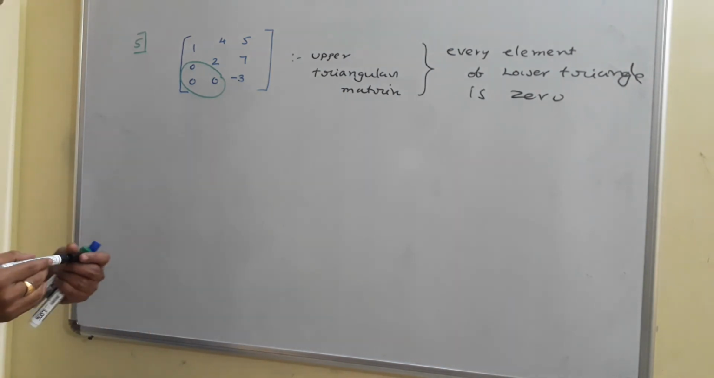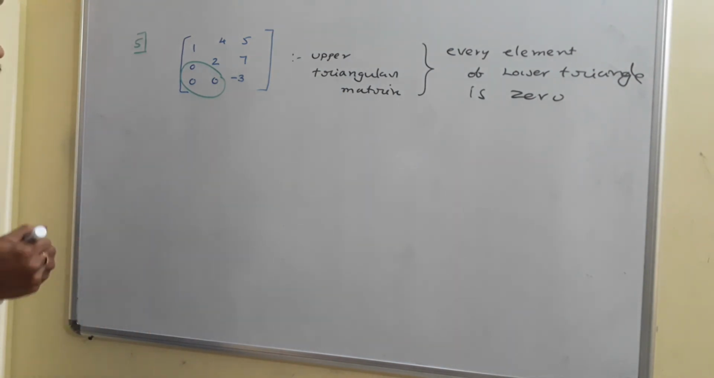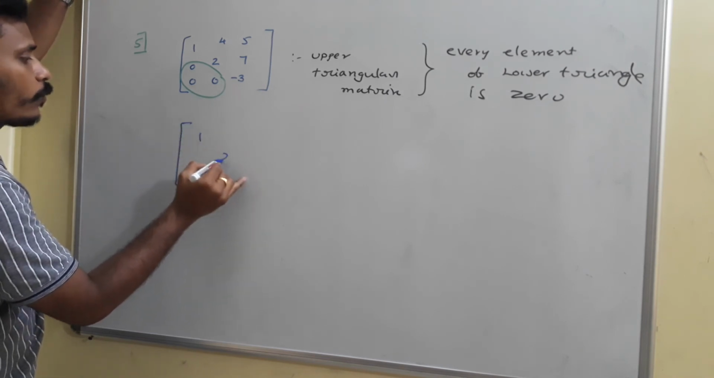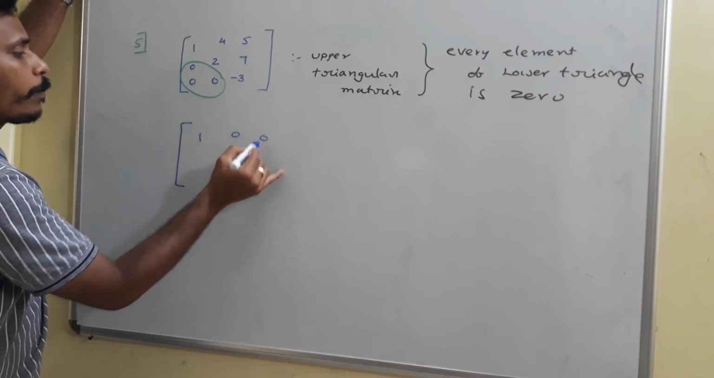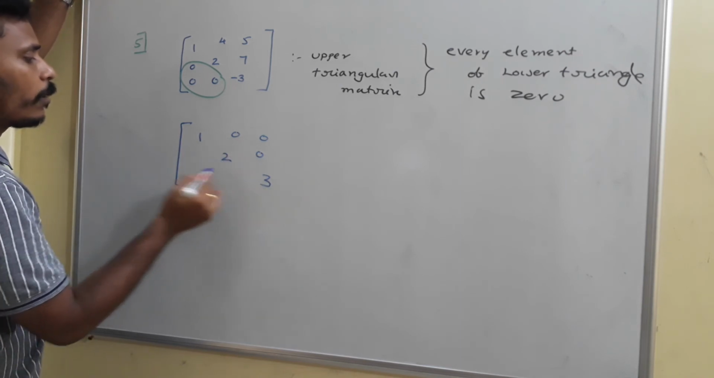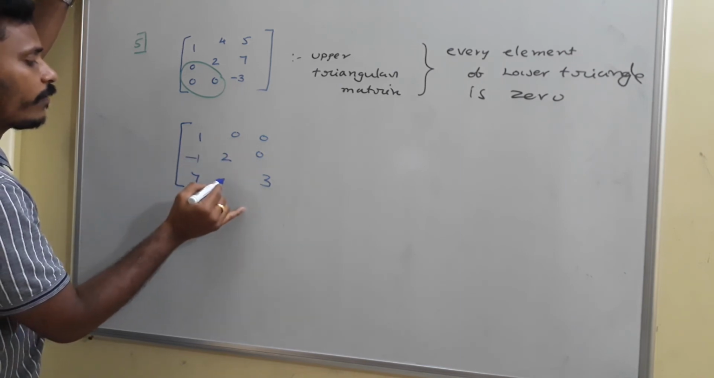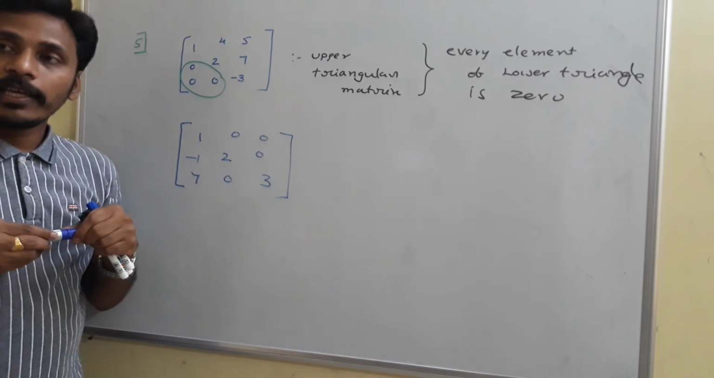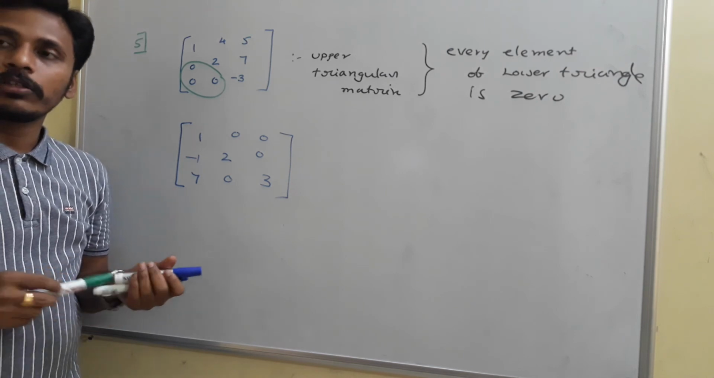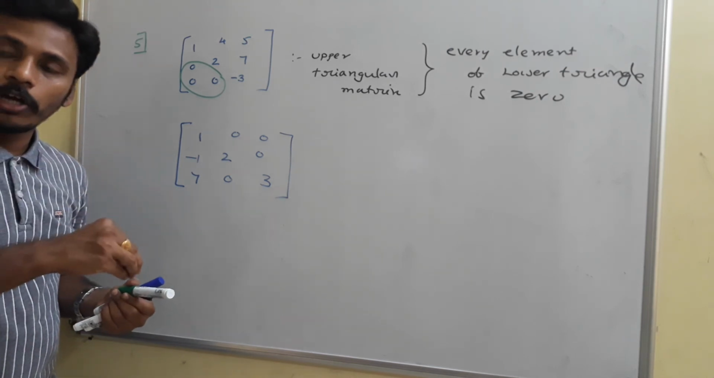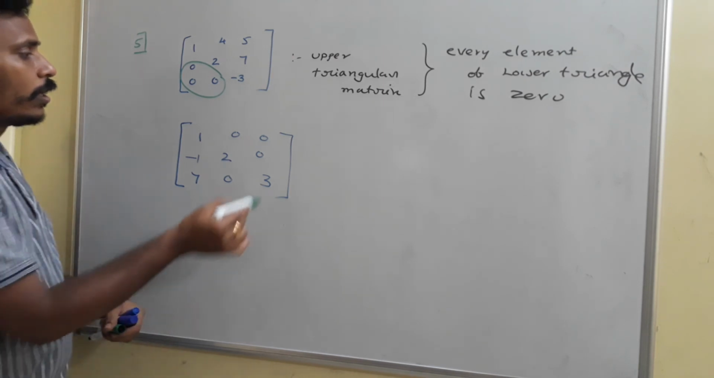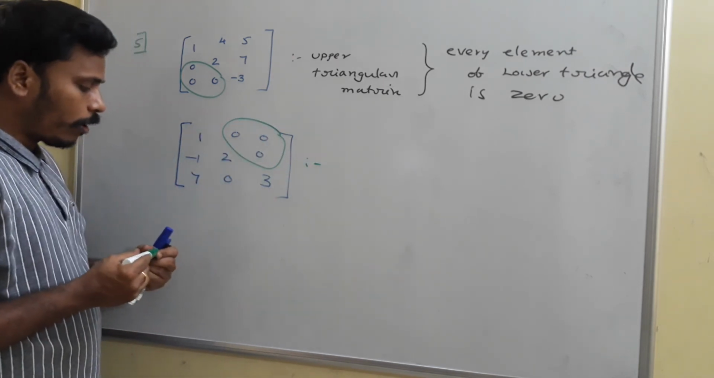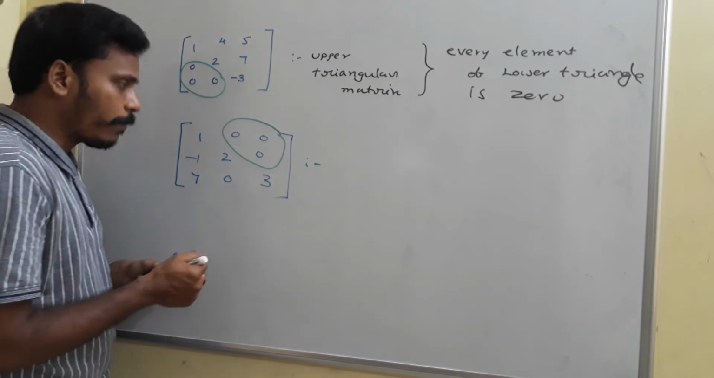Similarly, if you have another matrix where upper triangle elements are zeros. Suppose I have a matrix like 1, 2, 3, where the upper triangle elements are zeros, and think about the lower triangle: minus 1, 7, some 0. Every element of the upper triangle is 0, but don't think about the lower triangle. There may be non-zero elements as well as zero elements also. Here, every element of the upper triangle is 0, and that's why we call this matrix a lower triangular matrix.